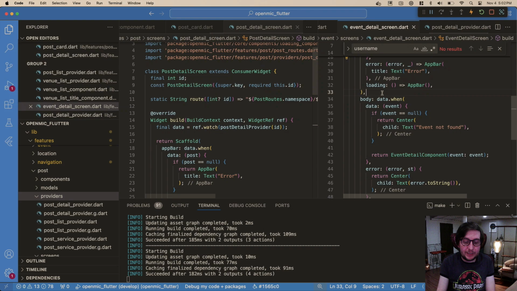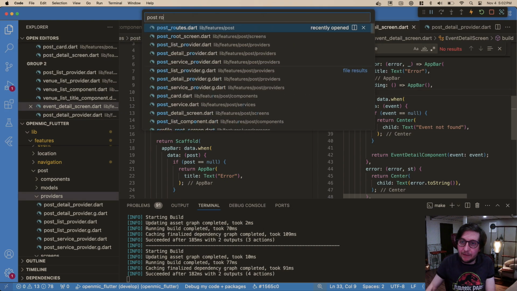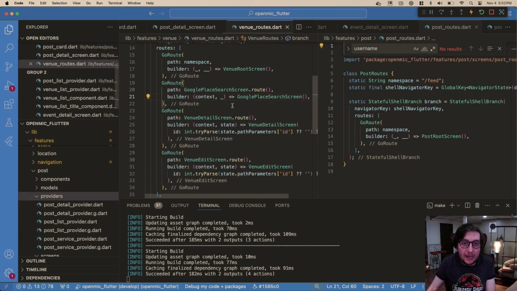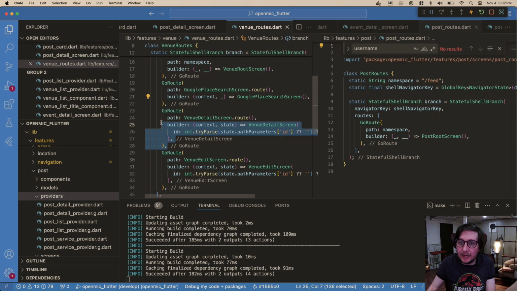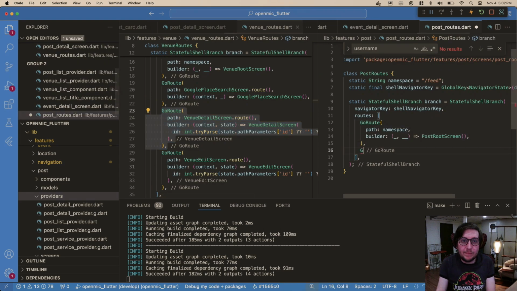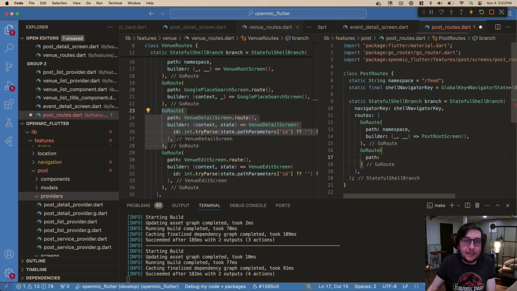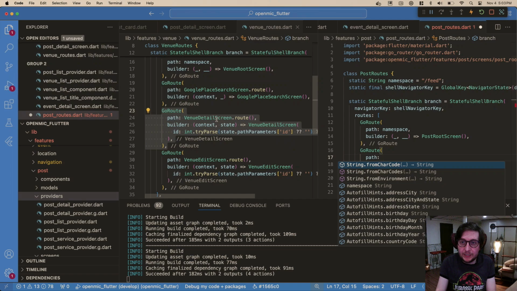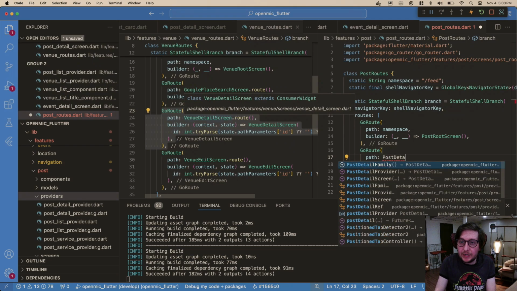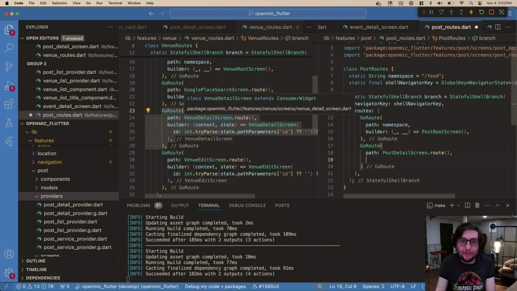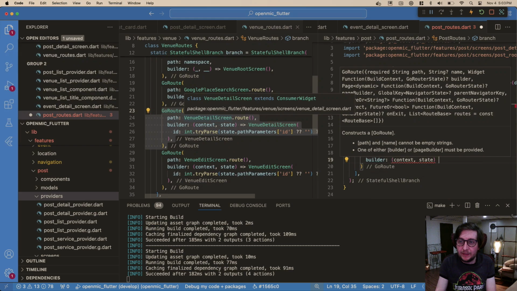We have to go to our routes. So we want to go to our post routes, and I'll use venue routes as an example because it's going to be the exact same thing. We're going to grab this. Actually, I'll type it out. So we're going to have another go route, and its path is going to be the post detail screen.route. So here we have route. Cool. Then the builder, we're going to have context and state. This is where the magic is going to happen.